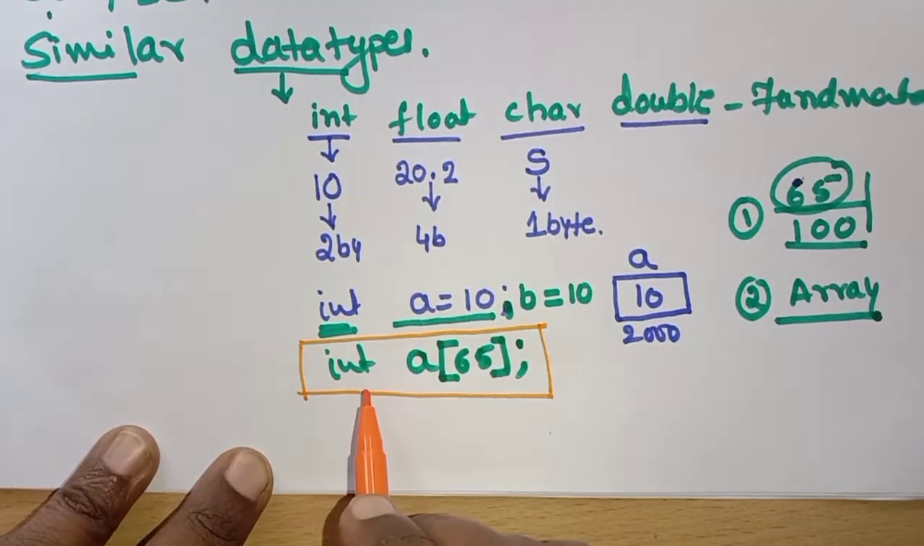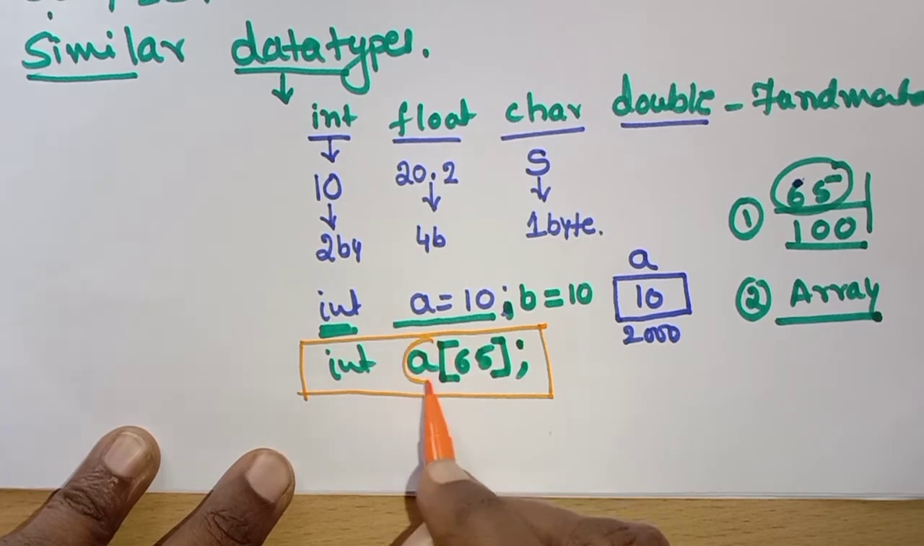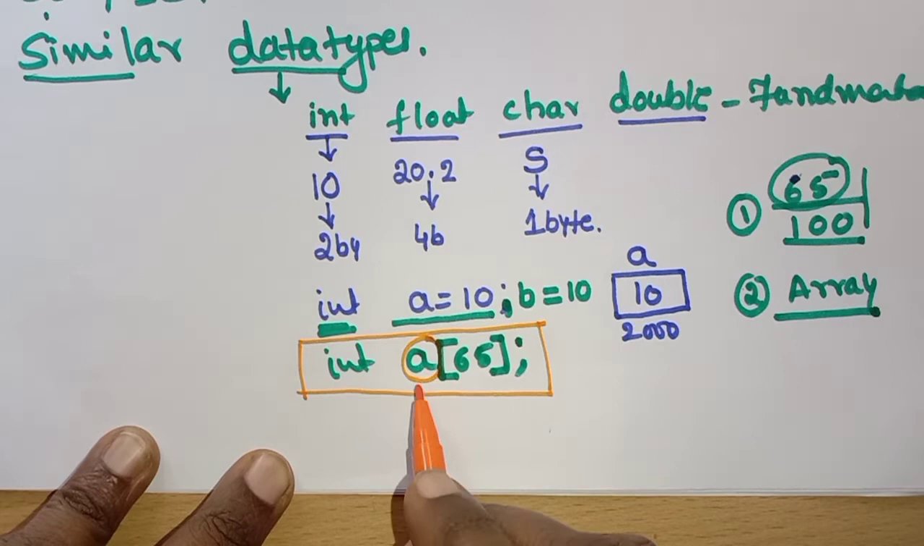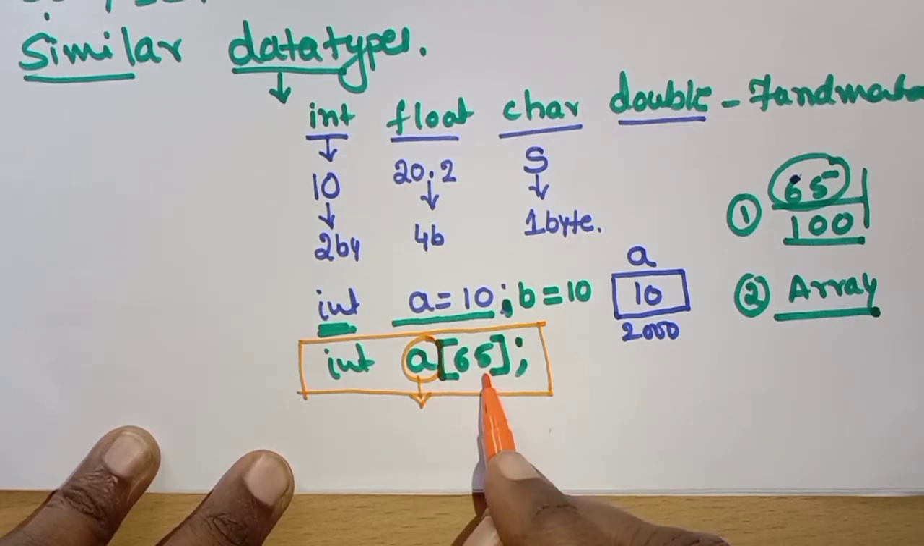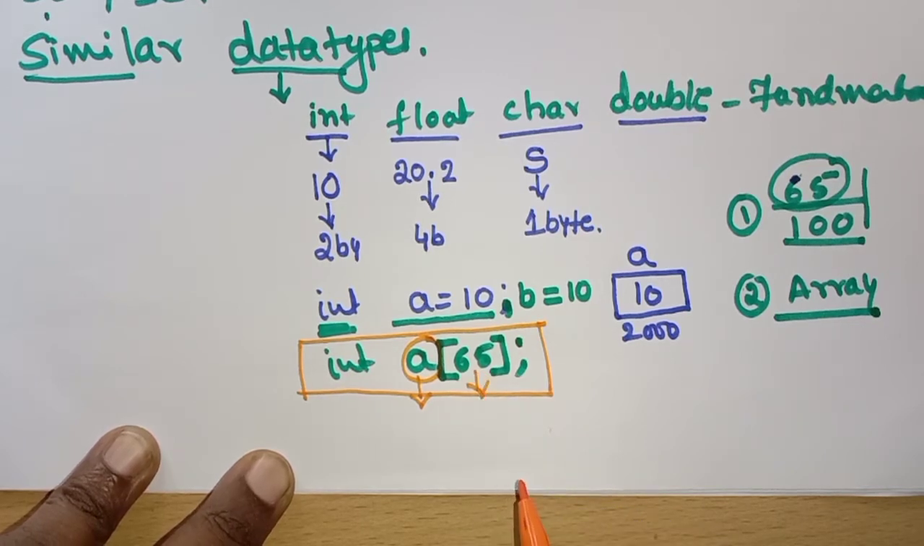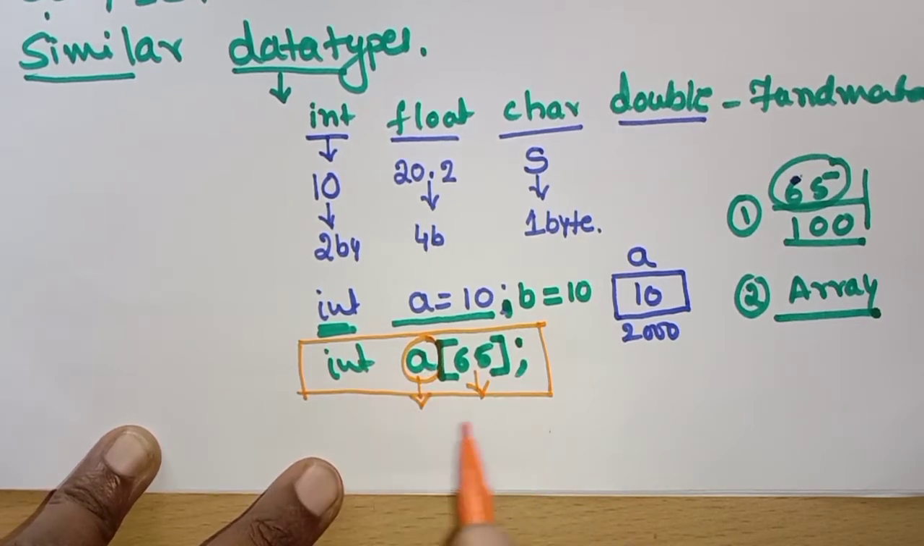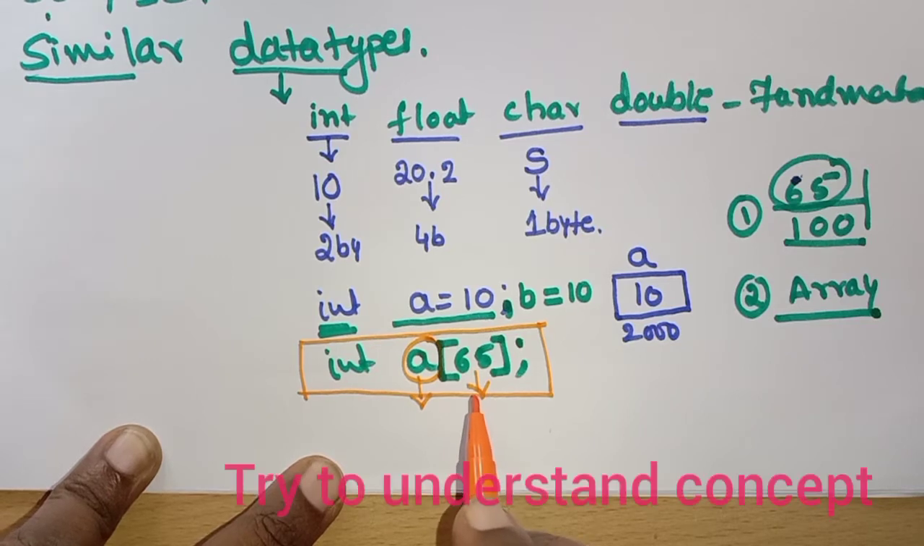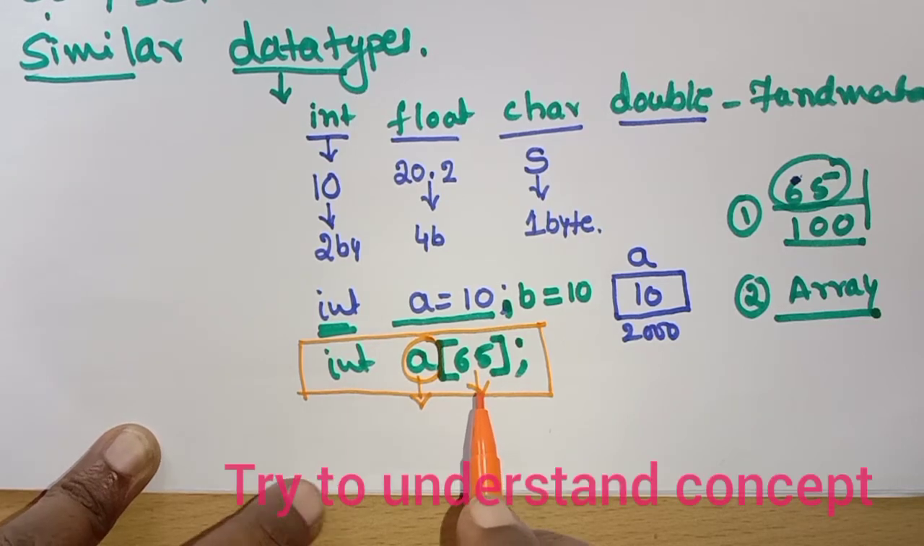It implies that a is what is called a subscripted variable. A is called what? The subscripted variable. It holds how many values? 65 values. So this is called the declaration of the array. It holds a total of 65 values.